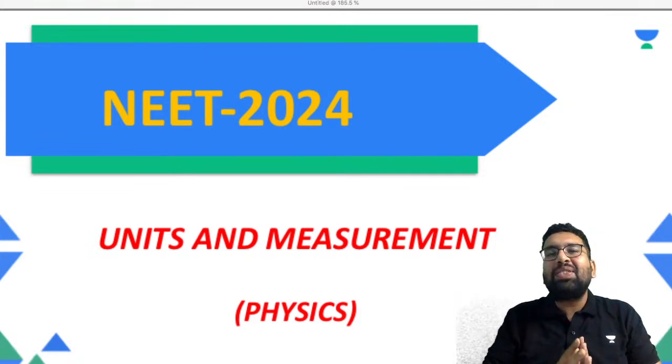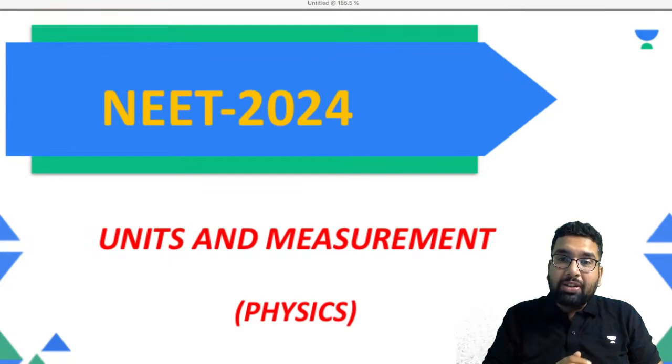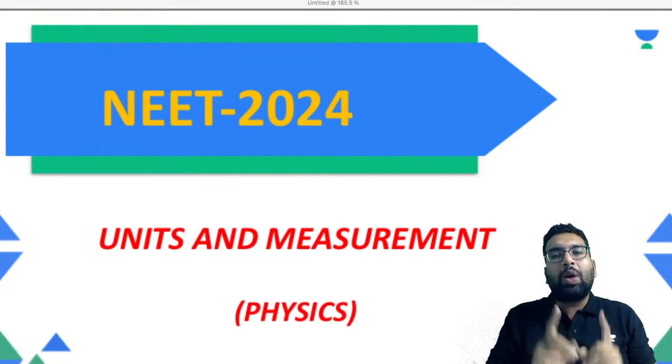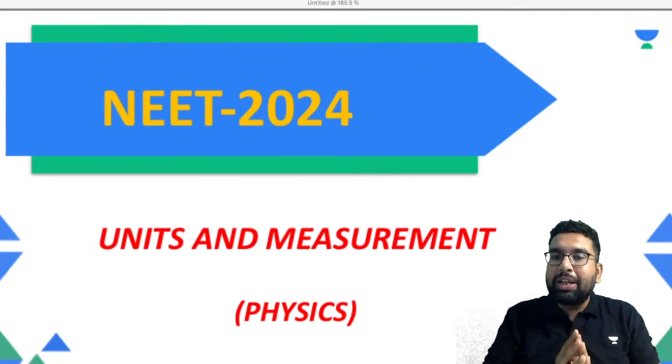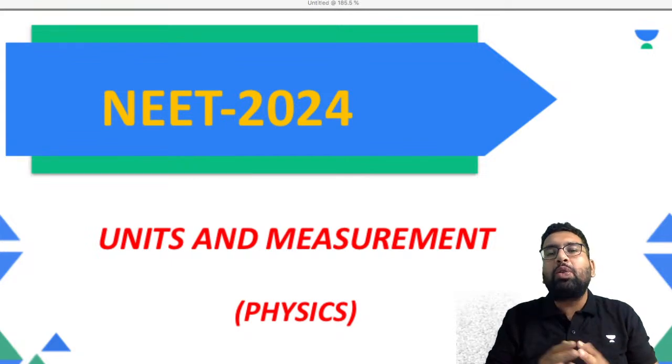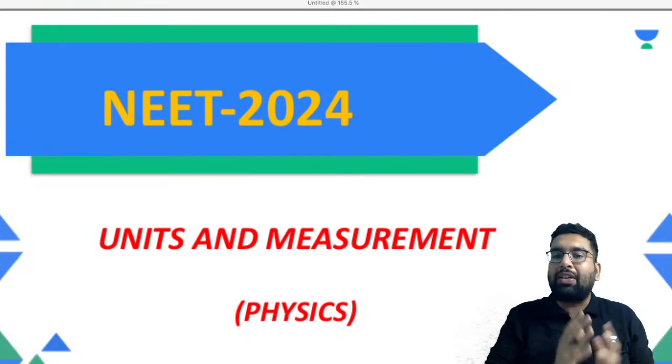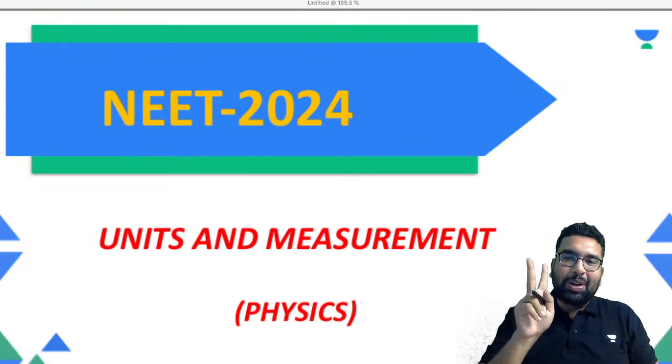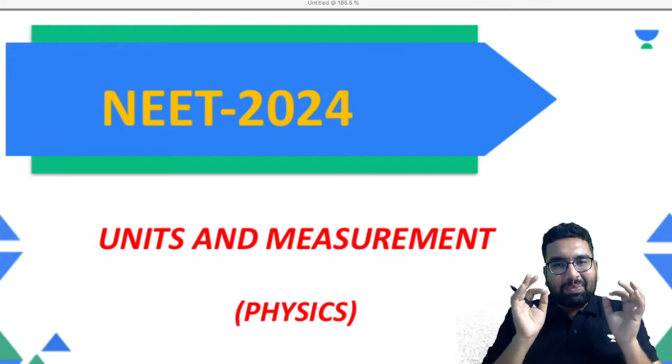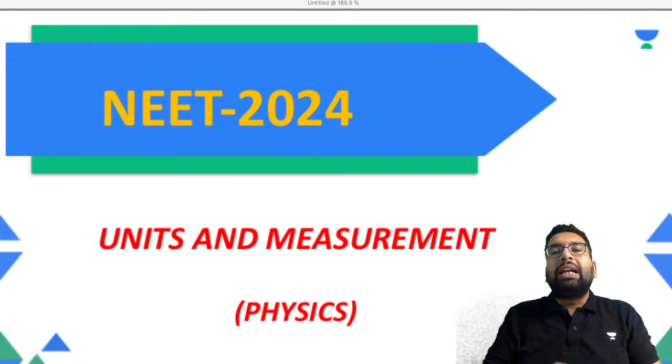So in this session, we'll be talking about the dimensions of various physical quantities. Students who haven't seen the last video, please go and watch it, because this video is in continuation of that one. This is video number 2, session number 2 for the chapter of units and measurement.